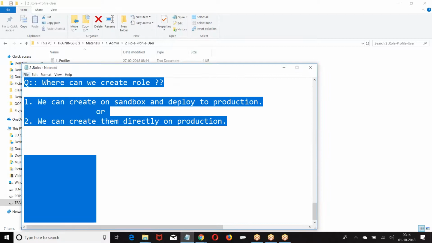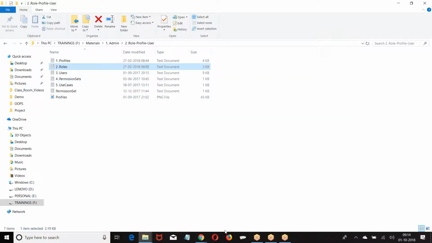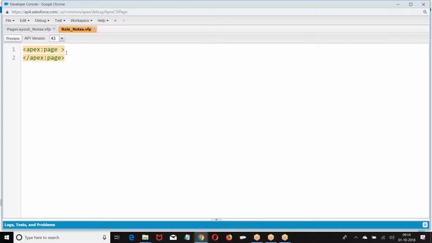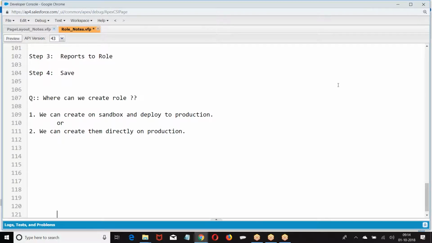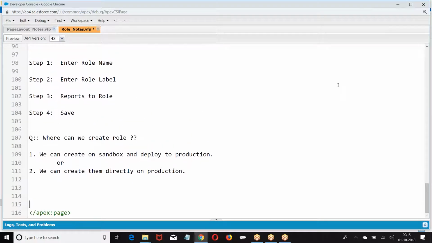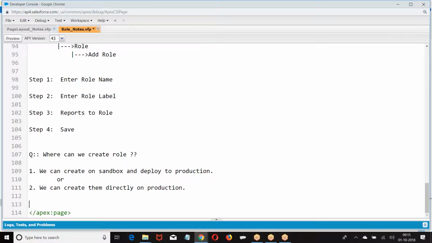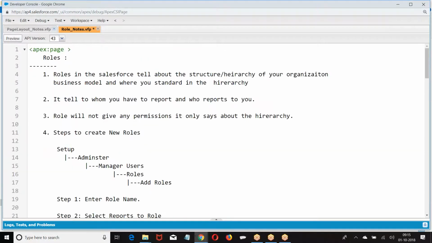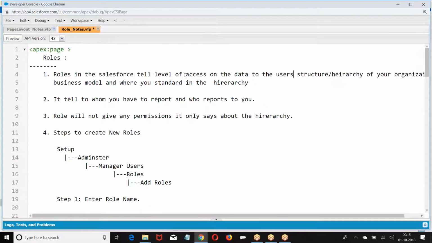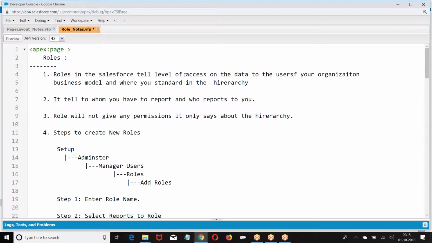Now, let us see the three notes here. Roles in Salesforce tell the level of access on the data to the users in your organization.